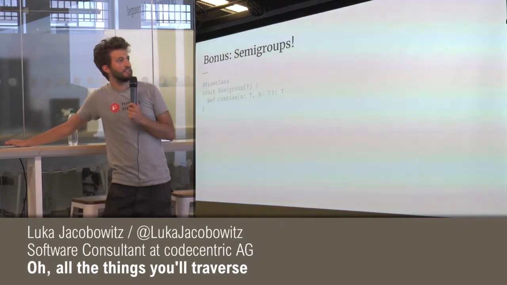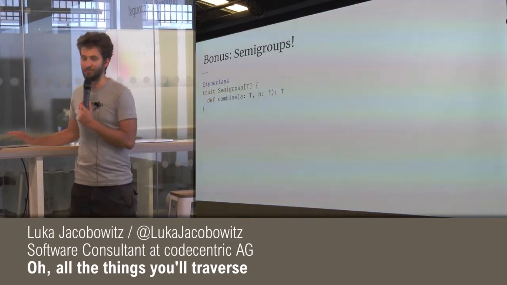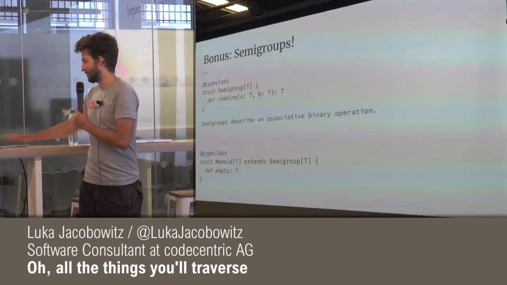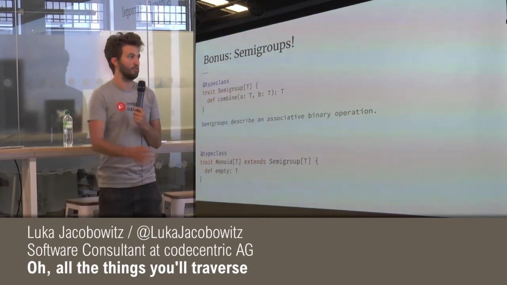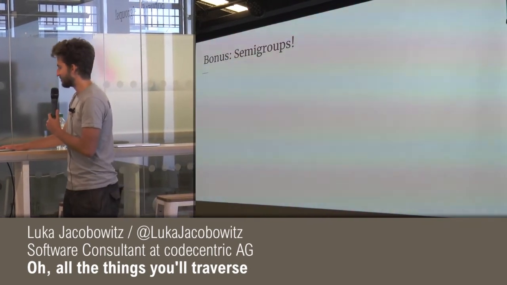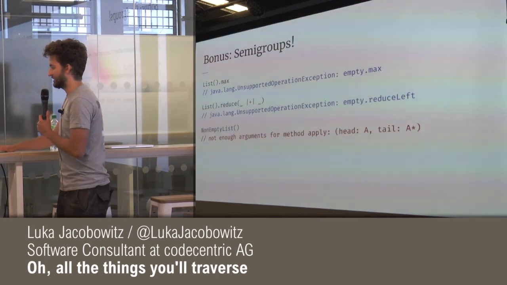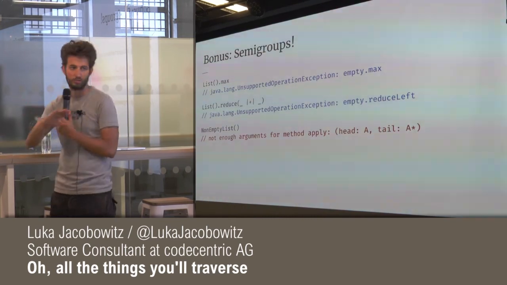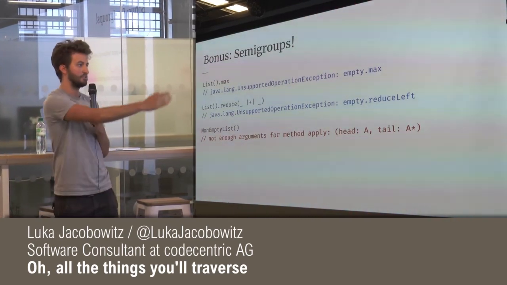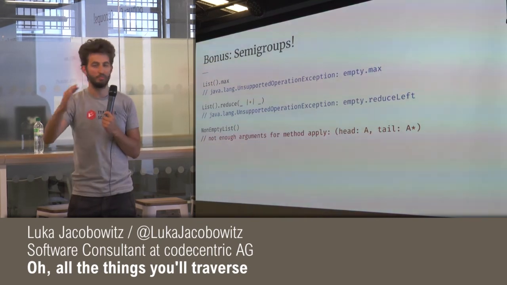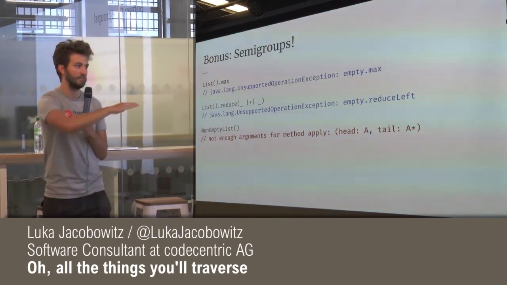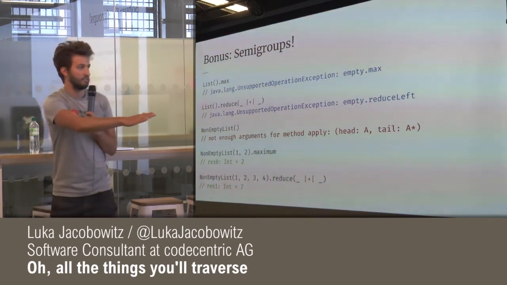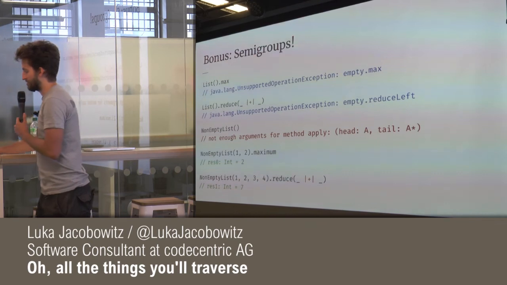So we have this thing called semigroup, and it's like a monoid without empty. So it's just an associative combine thing. And then monoid, of course, extends semigroup, and that's the whole thing. Semigroup is just the thing without empty. And it's nice because sometimes you have empty lists and you want to reduce them, and then reduce throws a runtime exception, which you never want. Runtime exceptions are bad. And so you have this non-empty list, which is not a monoid because it doesn't have an empty element, because of course it's non-empty, and instead it's a semigroup. A bunch of cool things. You can do max safely, because max is unsafe because it might throw.